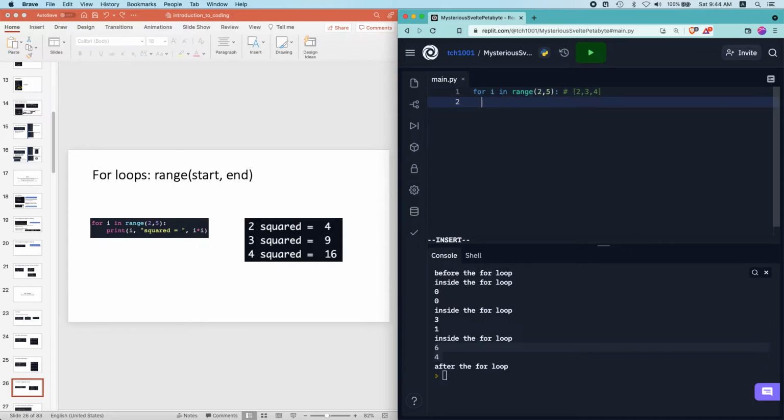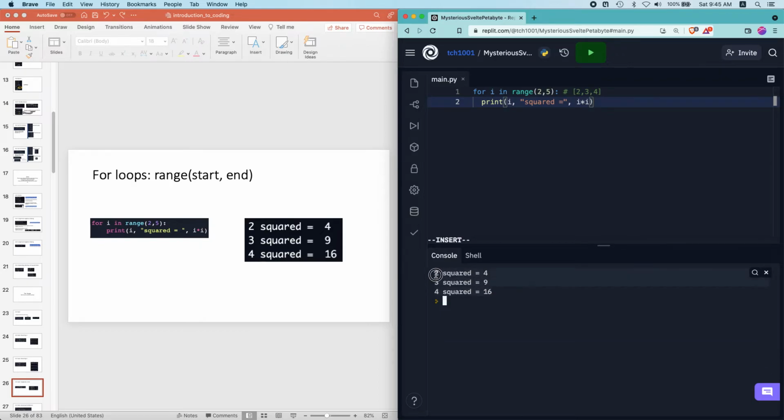Okay, so if I print i, and I print i squared equals to, okay, so if I want to print multiple values, I will separate them with a comma, right? And I write i times i. So in the first iteration i equals 2, so i takes on the values 2, 3, 4.